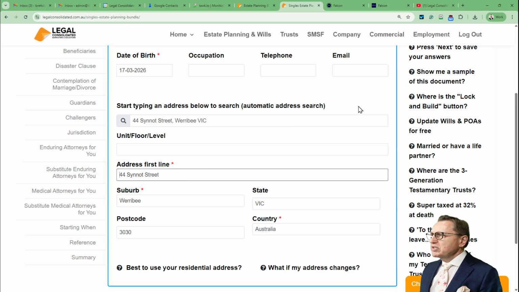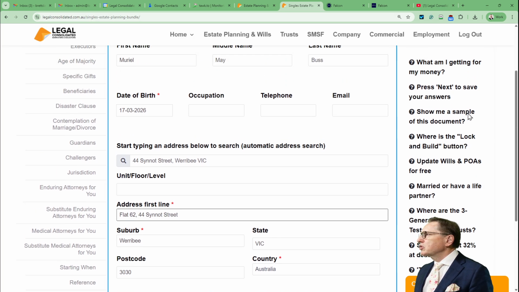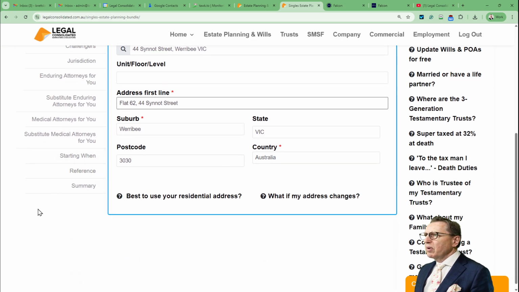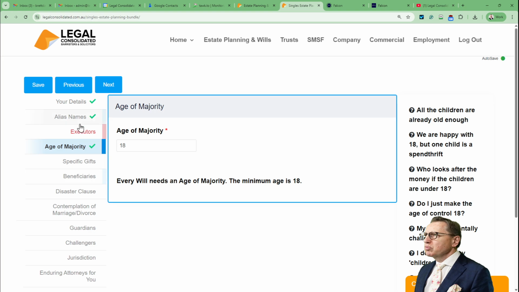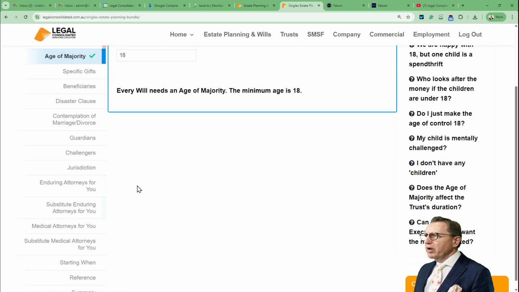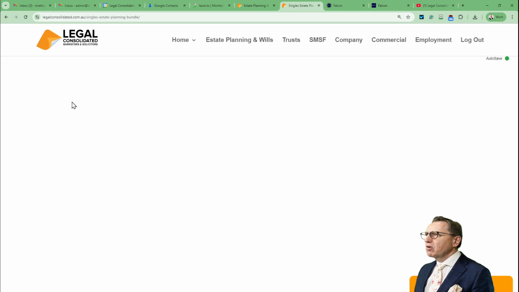If my address is flat 62, then I've got to type in physically, manually, flat 62. Now let's have a look at some of these questions here. The lock and build button, that will come later after you've finished all your questions. So you see that a number of the questions will go red. When they're all green, you'll actually be able to see lock and build.